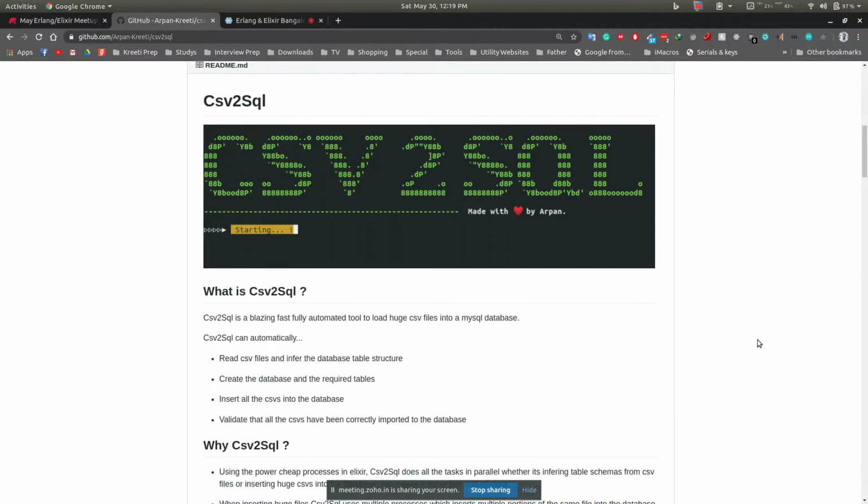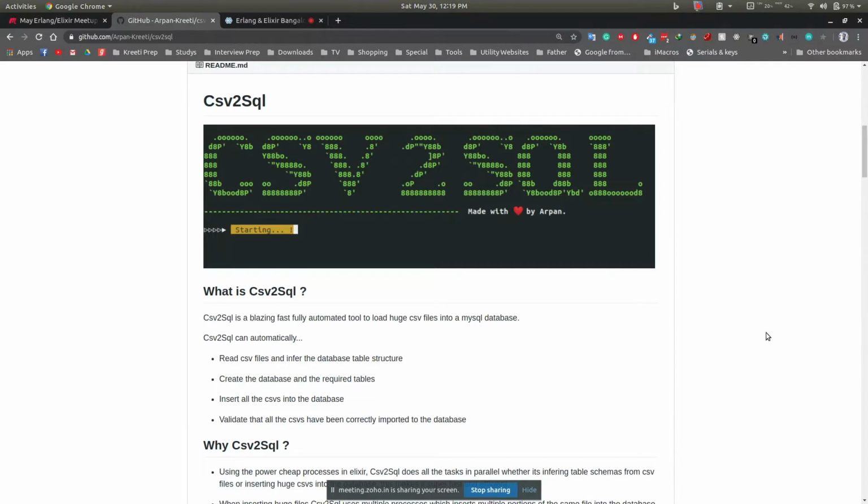It will infer the column names, types, and all. It will create the tables in the database. It will insert all of the data from the CSVs into the database, and at the end it will run a simple validation that the data was imported correctly. For example, a CSV had 150 rows, and the database table should also have 150 rows after importing. So it will check the count. So this is what it does.